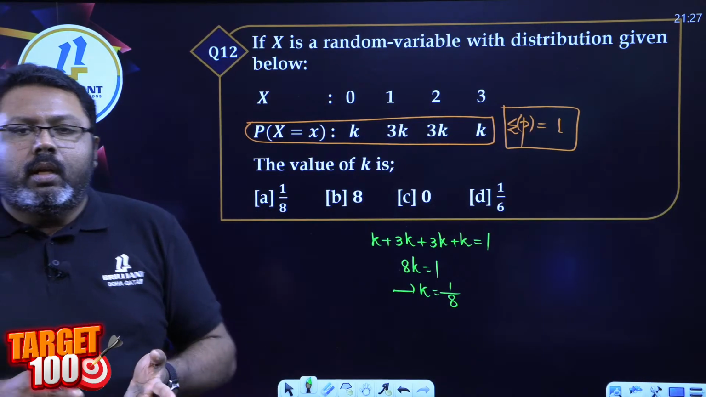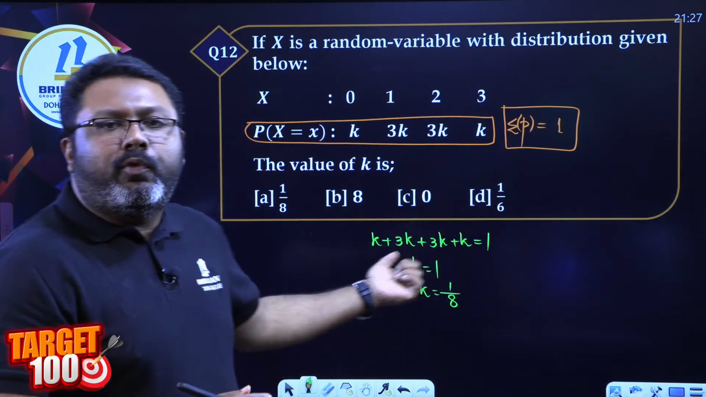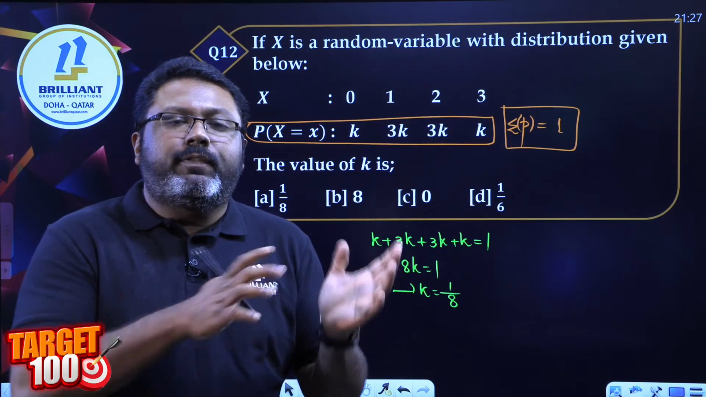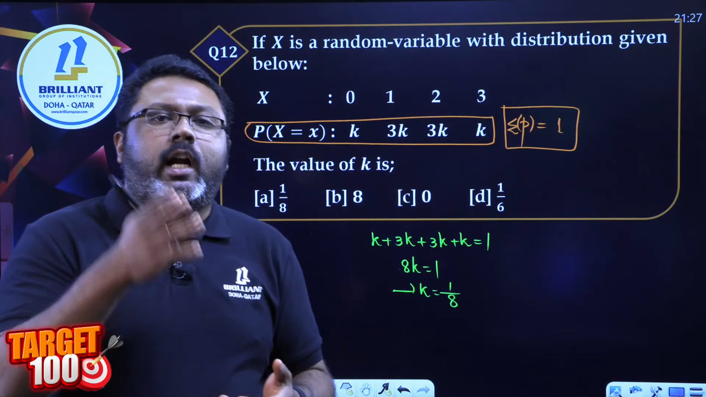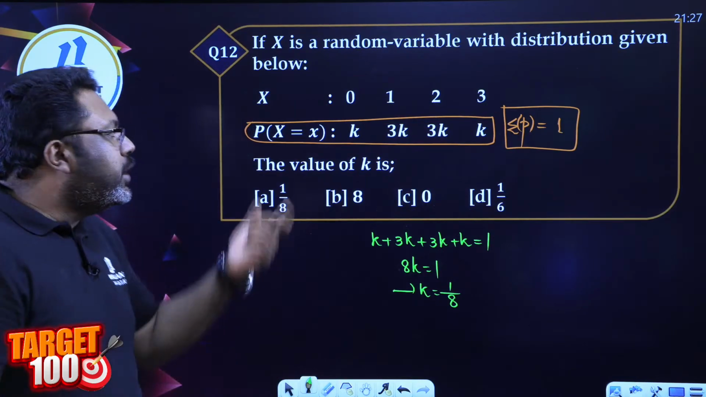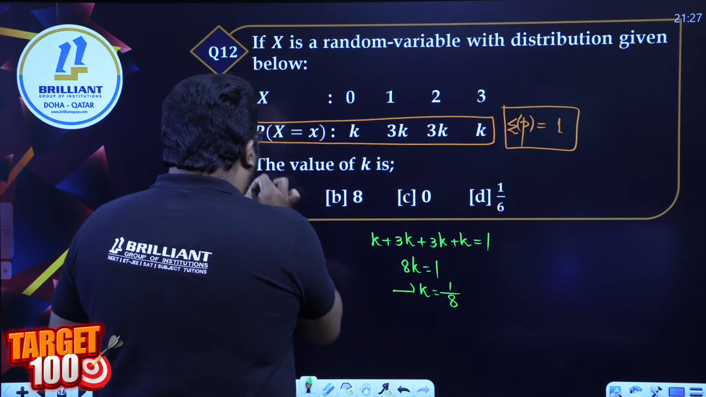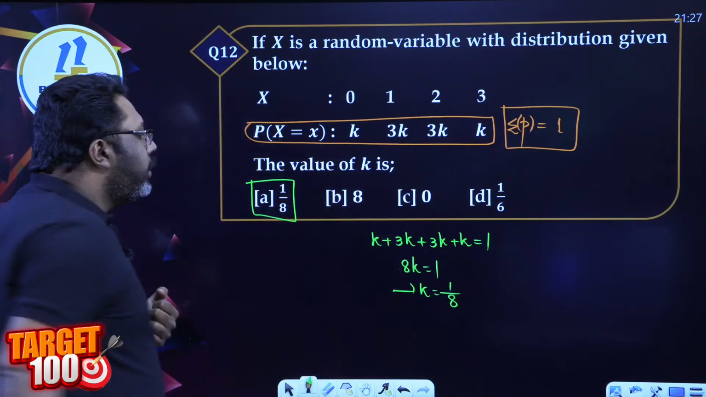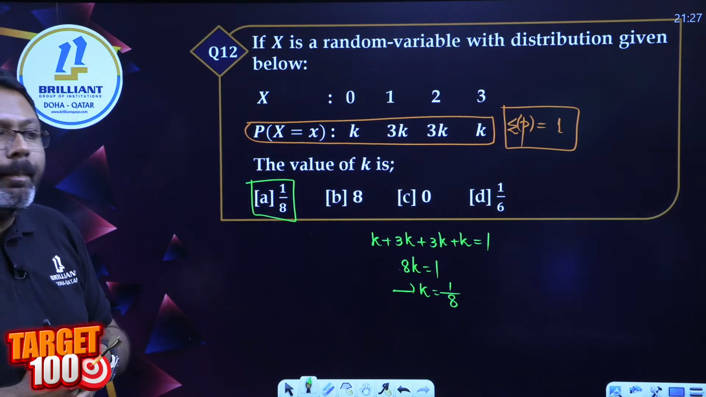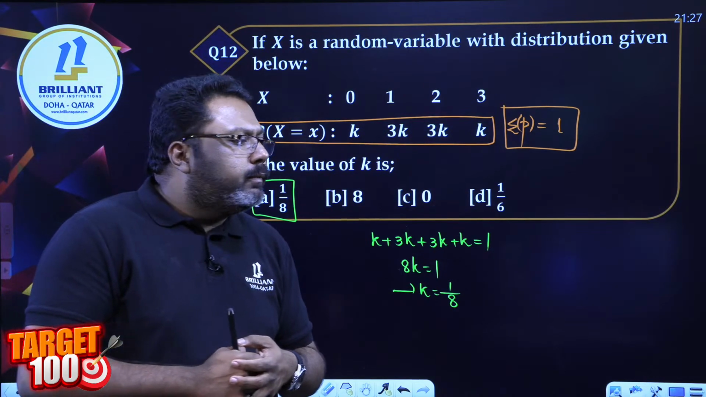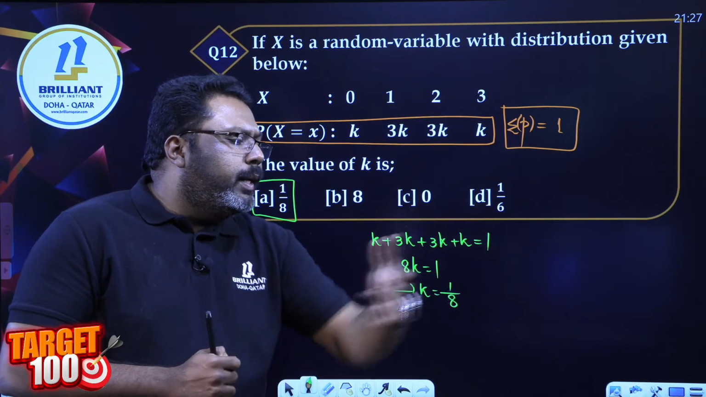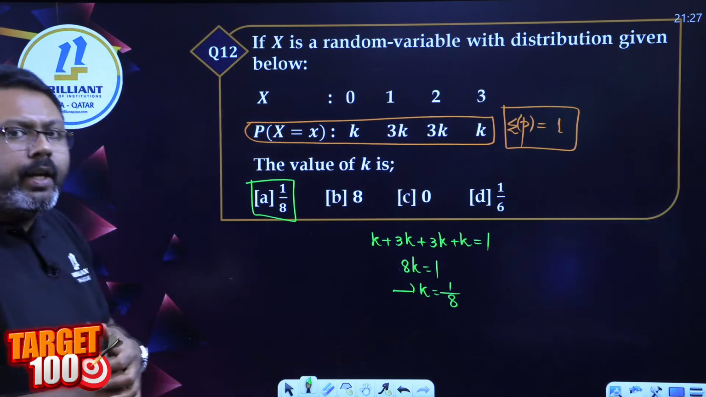Apart from these two, I don't think a 1-mark question is going to come from probability distribution. Just finding the mean, or just finding an unknown constant called k using the properties of probability distribution. So my answer, k is equal to 1 by 8, Option A. I believe everybody is clear. Yes? Around 10 to 12 students have given the answer, option A. Very good.